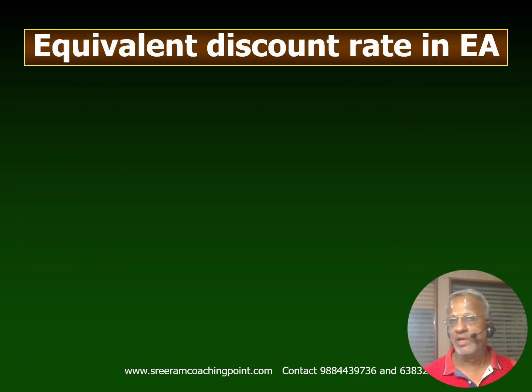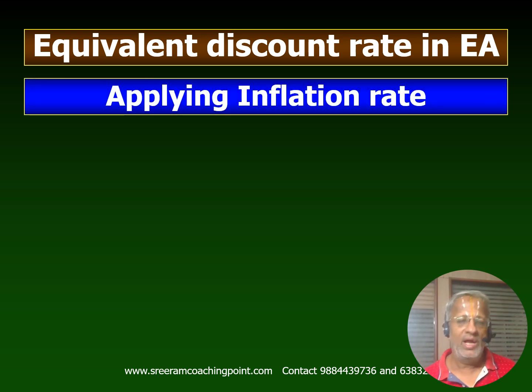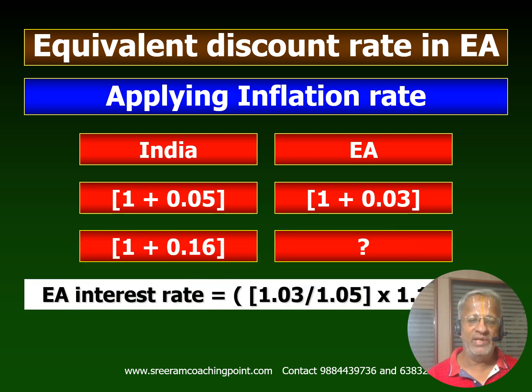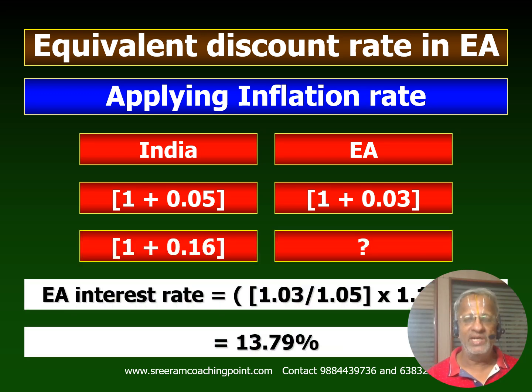Now we are going to take up foreign currency approach with the help of inflation rate, and by doing that, 5% and 3%, the percentage comes to 13.79%. By using the other rate, interest rate, that was 13.76, in this case 13.79.